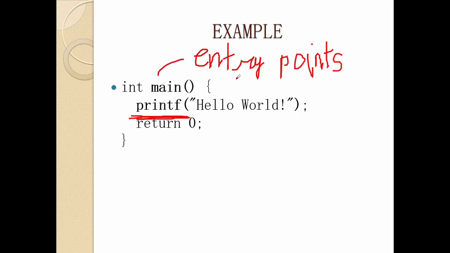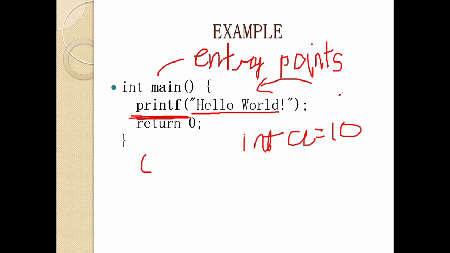This printf is also a function. It is a predefined function, not defined by the user; it is the standard set by the development team of C language. If you have to print some message, like in this case hello world, or a variable, like if I have written int a is equal to 10 and I give the variable a inside it, then it would print 10. So for printing purposes this function is used.